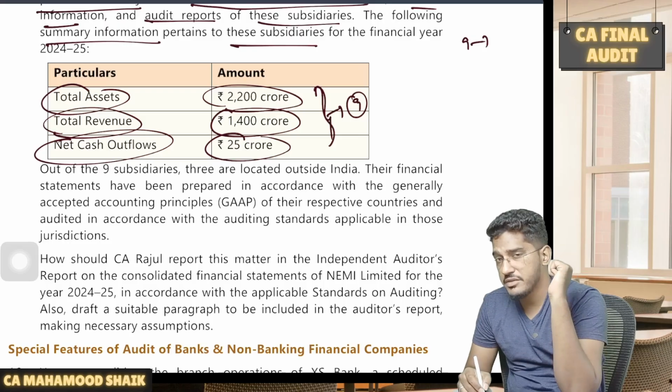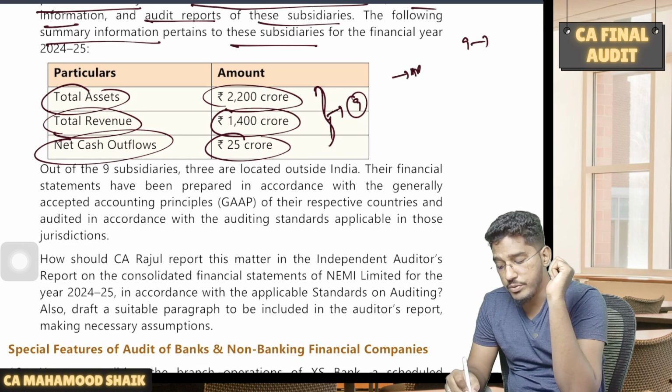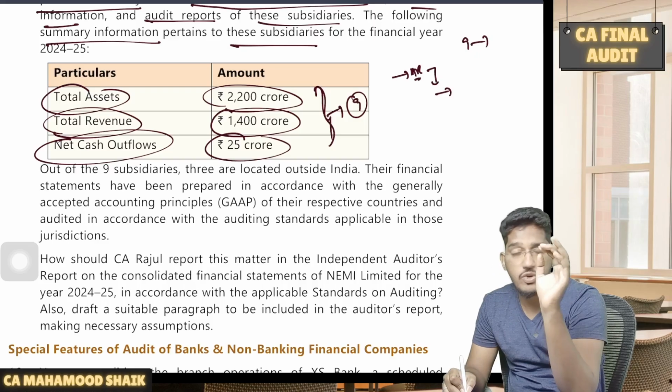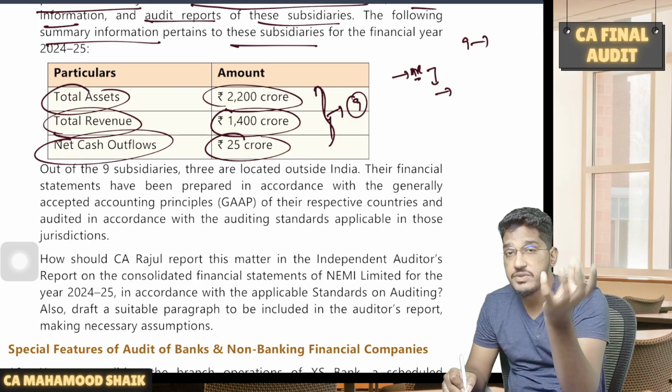Now, why do you think they are giving this information? Because if you remember one point, in your audit report, you should mention the number of components which were not audited by you. And you should not just stop with identifying the number of components which are not audited by you.